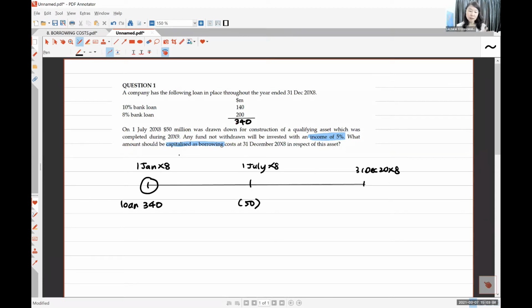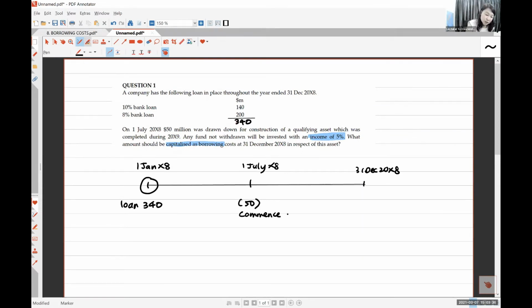Okay, so this 1 year, I want to ask you, which month you want to capitalize, which month you don't want to capitalize. When did you start to build? July, you start to build, right? You borrow money in January, 340, but you didn't build at all. You didn't build until 1st July, you started to take out the money, 50 million, the first one, and you commence here.